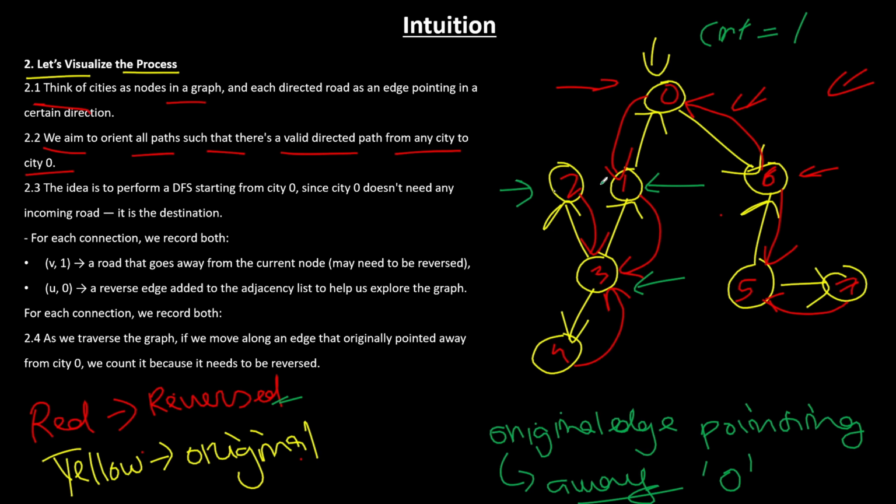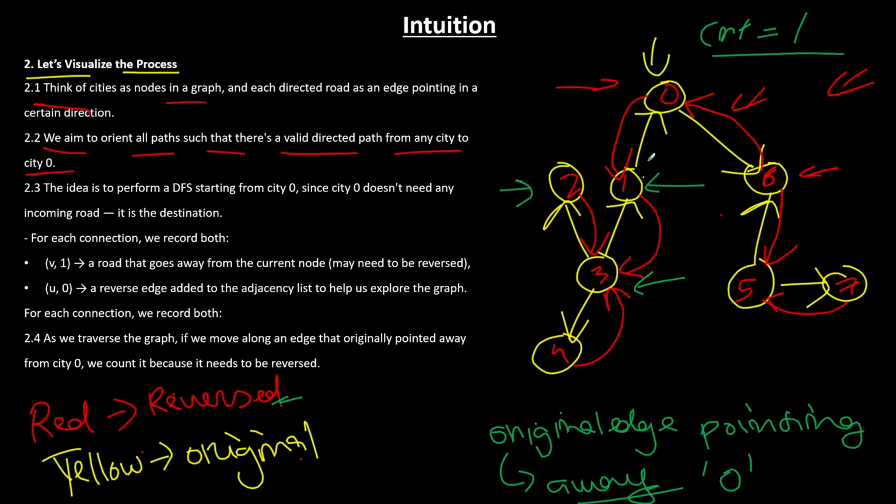Okay. So I hope you understood this point, what I'm trying to say here, right? The yellow edge is going away from the capital city, right? Therefore, we have created a reverse edge here so that we could go back to 3. Otherwise, we won't be able to go back, right? So we increase the count in that case. We see that we went from the original edge, and we didn't use the red color edge or the reverse edge to reach 2. Therefore, we increase the count.